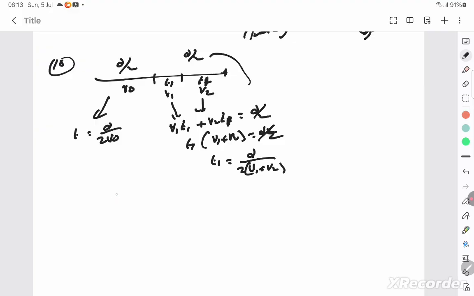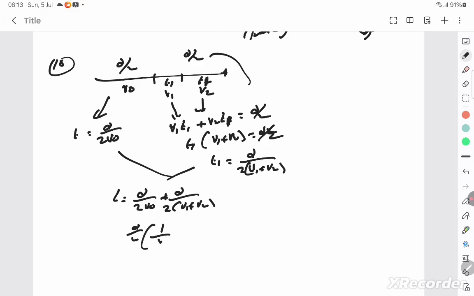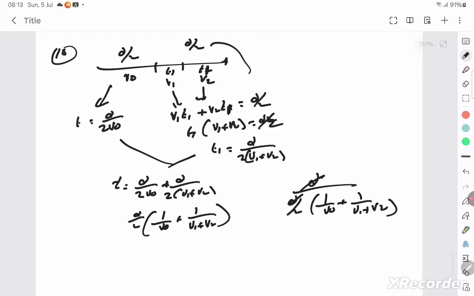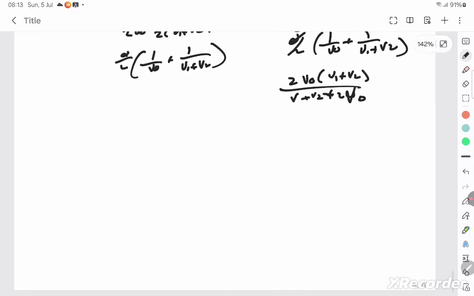So therefore the total time is this time plus this time, which is d/2v0 plus d/2 into (v1 plus v2). So you take d/2 out, 1 by v0 plus 1 by (v1 plus v2). And the average speed is distance by total time. D and D get cancelled. You take LCM, you get final answer to be 2v0 into (v1 plus v2) by (v1 plus v2 plus 2v0). Very, very important question, where it's a time which is getting split equally. You have to calculate the distance.